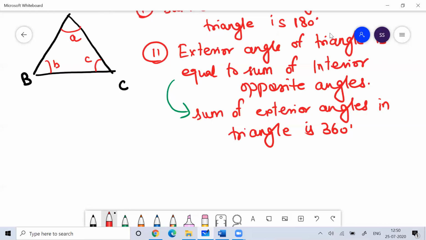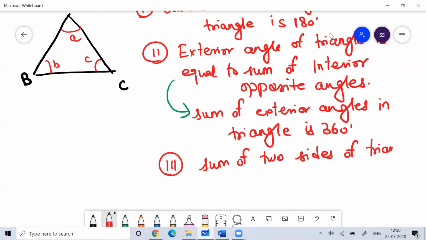Okay. Then the third property of a triangle is that the sum of two sides of a triangle is always more than the third side.